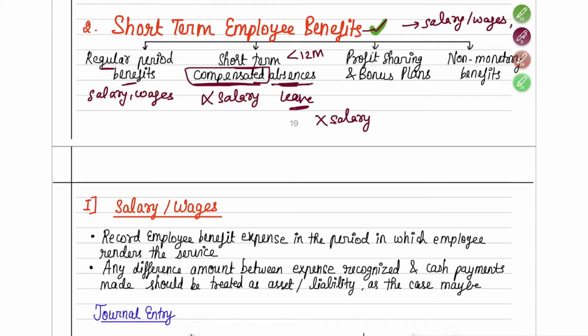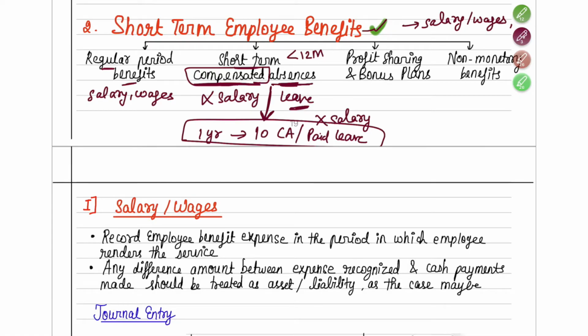Suppose in a few companies, or most of the companies, they have this policy where they tell you that in 1 year you are allowed to take 10 days of compensated absences, or you can say 10 days of paid leave. Paid leave means it is a leave but still you'll be paid for it. So like this, they'll have some policies, which is known as your short-term compensated absences. In simple words, it is nothing but your short-term paid leaves.